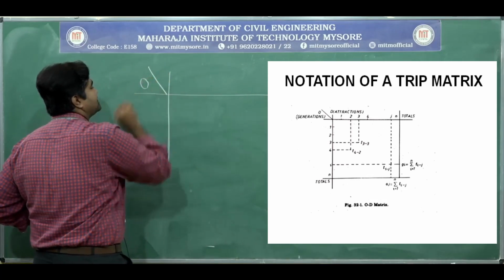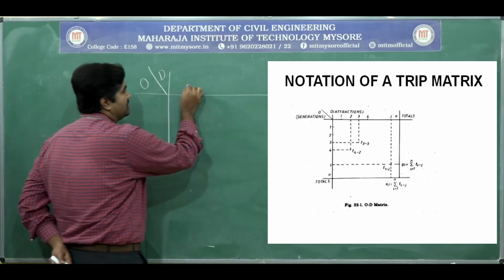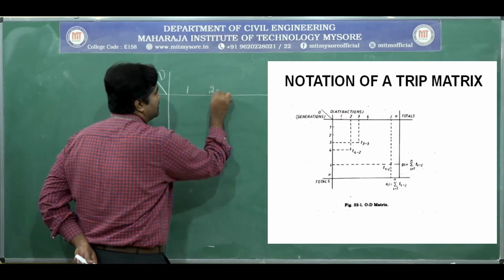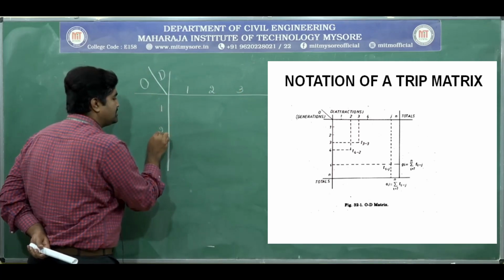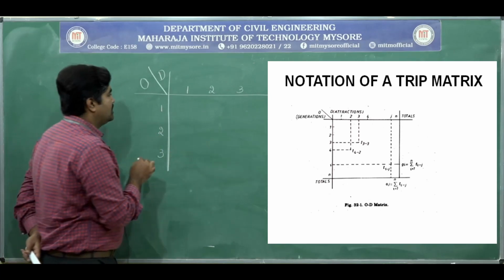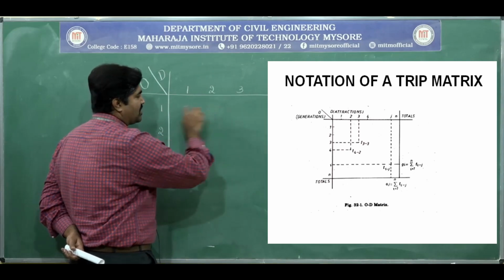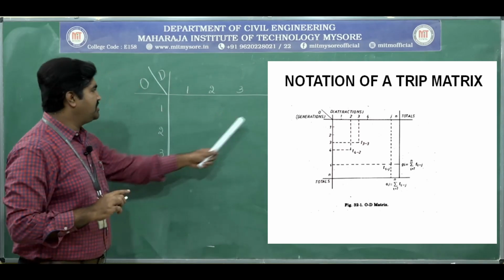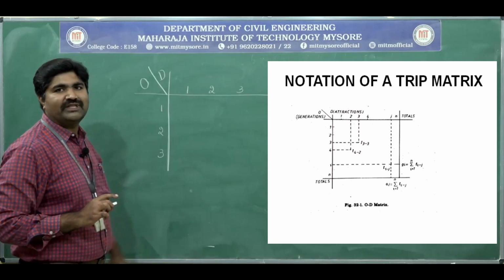This O represents the origin and this is the destination. These are the numbers given to zones. This horizontal row represents the origin of the trips, and this vertical column gives the attraction of the trips.